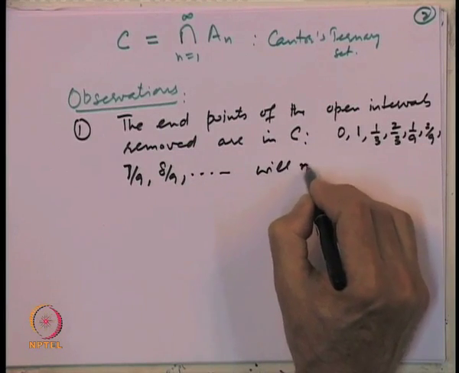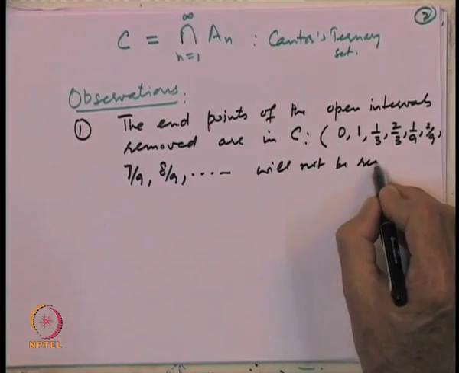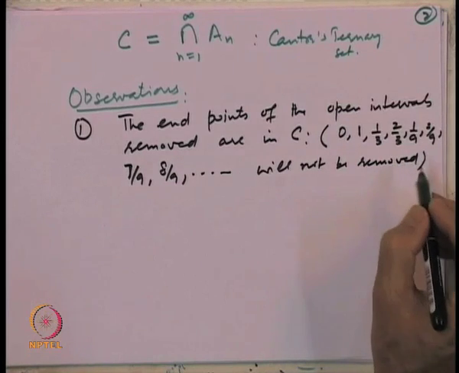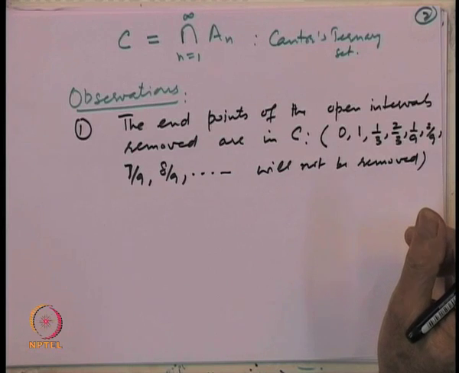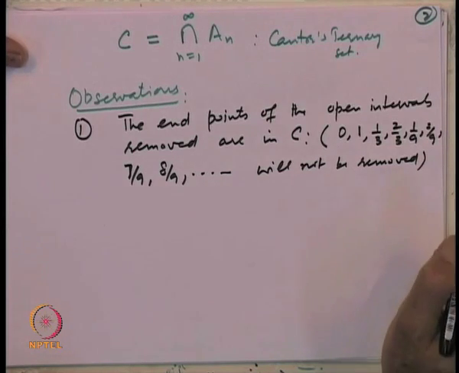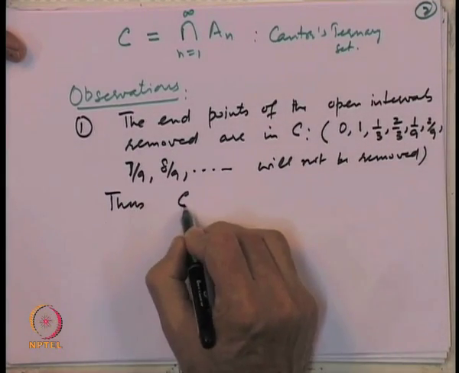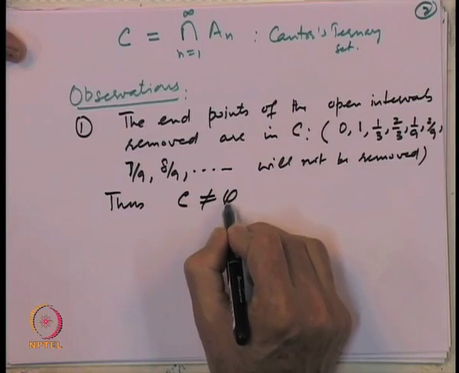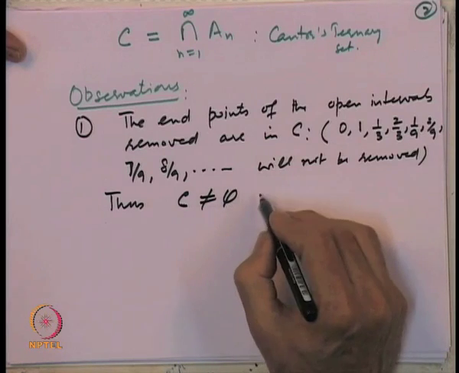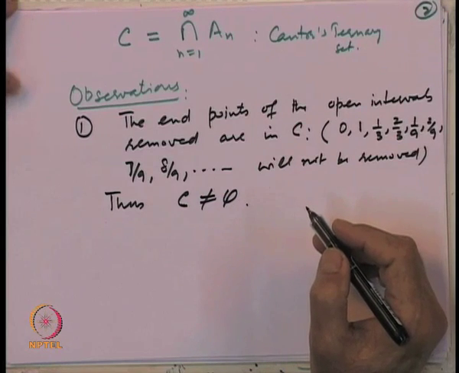So, these points will stay in this process of removing the middle 1/3 open interval from each subinterval at every stage. That means the set C is a non-empty set. So, that is the first observation, there is something left behind.